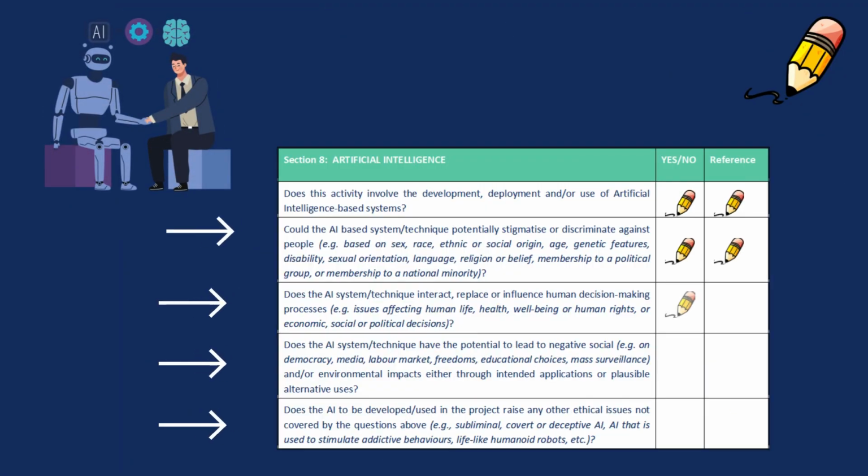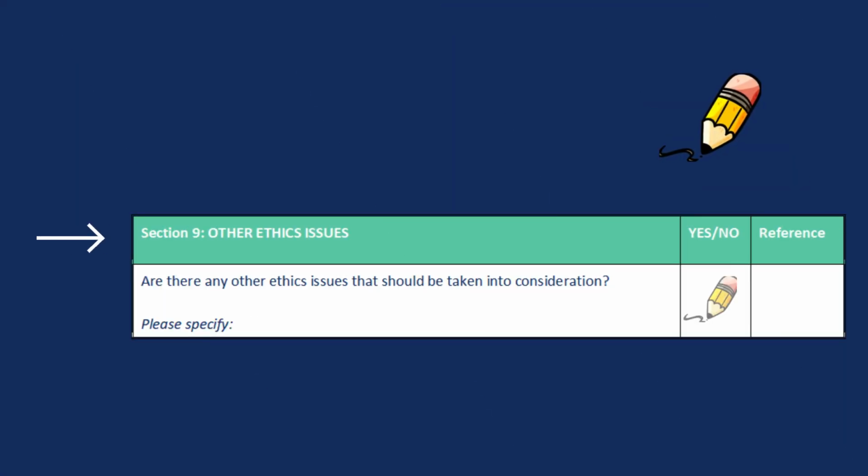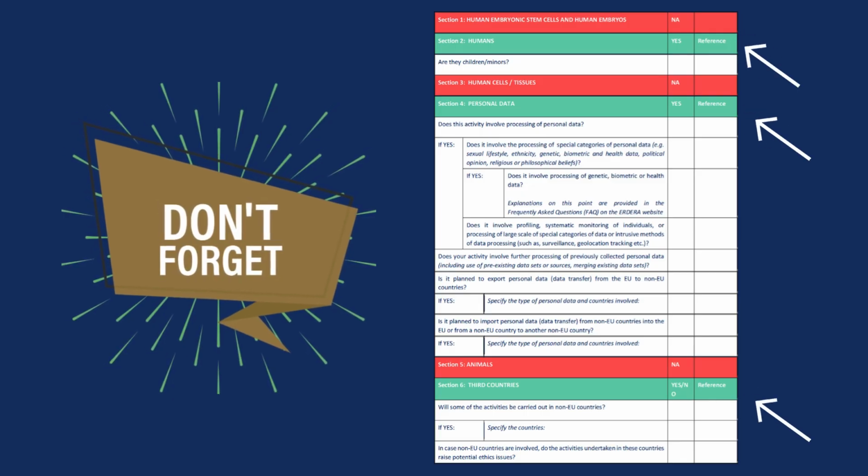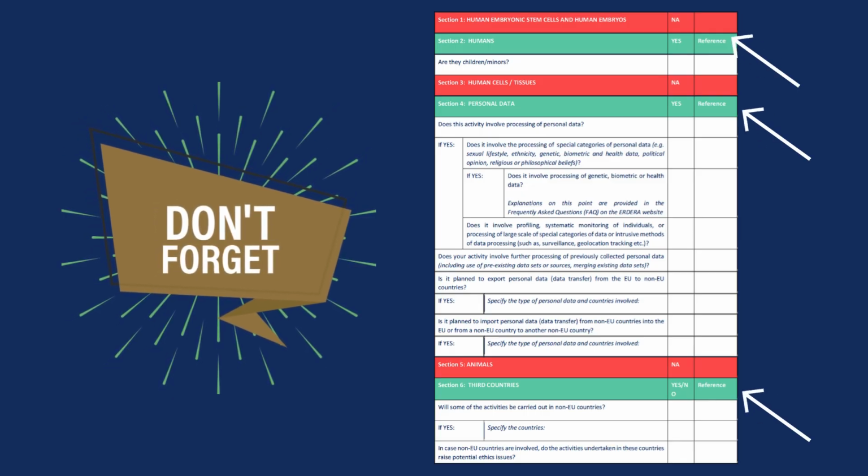Indicate in the table if the system could stigmatize, discriminate, influence or replace human decisions, impact society or the environment, or raise other ethical concerns. Finally, if you have any other ethical issues that we should consider, please complete Section 9. If you reply yes to one or more questions, please remember to include the reference to the sections where all this information is written in your application.